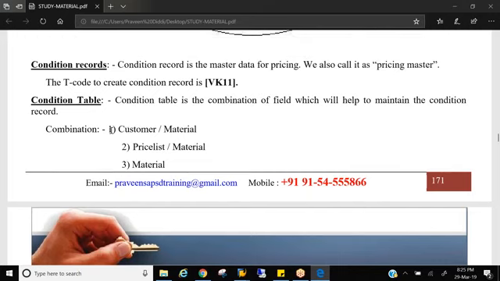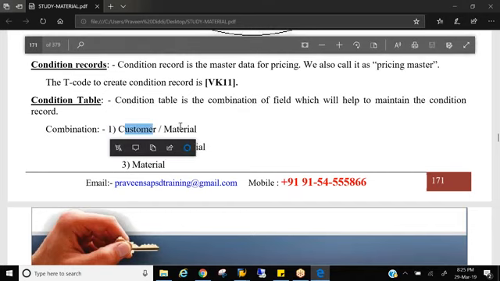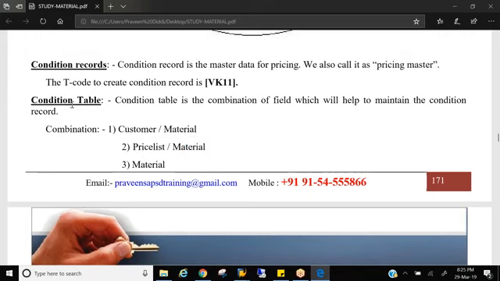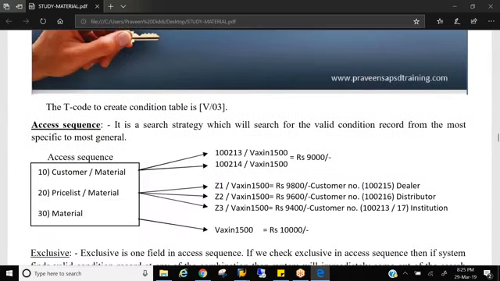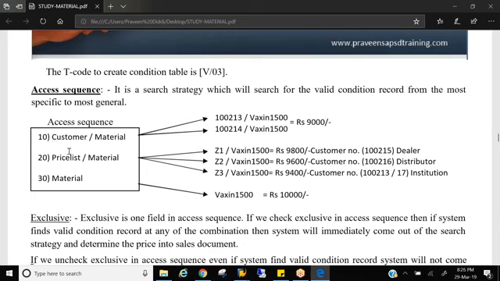So let's assume that we created 3 tables. What are the 3 tables we created? Customer material, price list material, and material. This is table number 1, table number 2, table number 3. Each table has a different field combination. So once we have tables, that's the first step. The second step is access sequence. That means the tables you created, you will put into the access sequence.